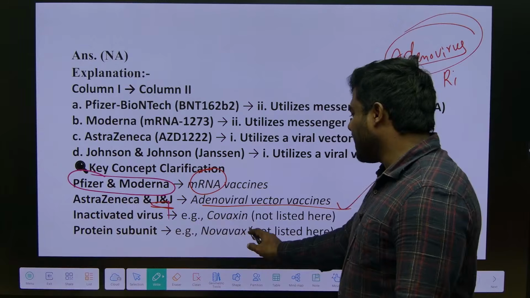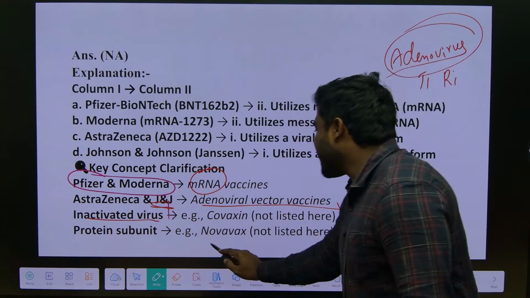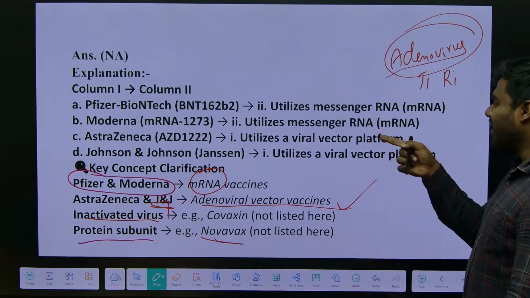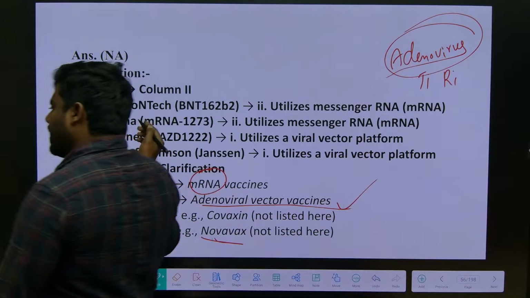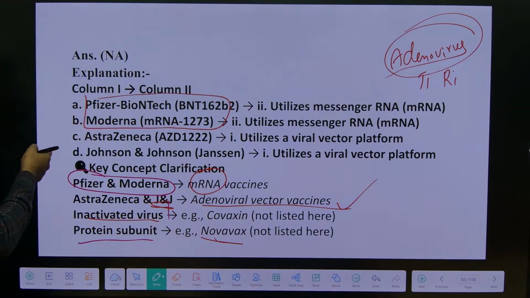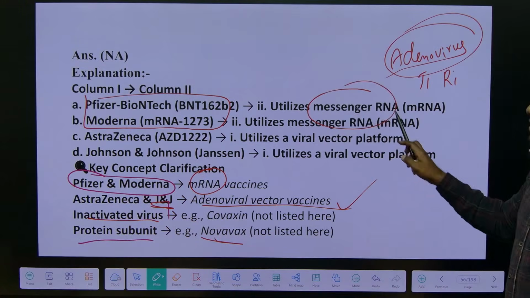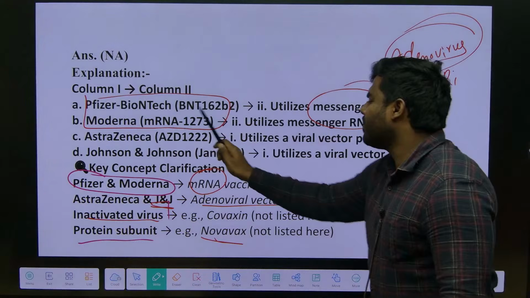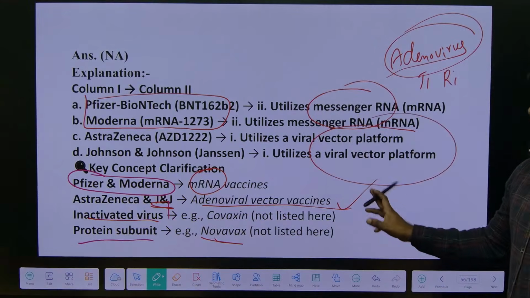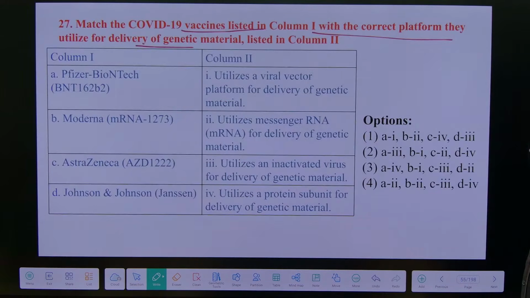Covaxin, anyway, they have not given. It is an inactivated virus vaccine. Whereas Novavax is not RNA, it is a protein. So what I want you to remember from the exam point of view, next time all the students remember: Pfizer and Moderna, these two companies develop vaccines which generally utilize mRNA. This I want you to remember. Whereas AstraZeneca and Johnson & Johnson use viral vectors. So two companies are mRNA and two companies are viral vectors.